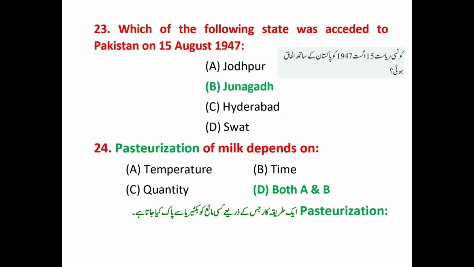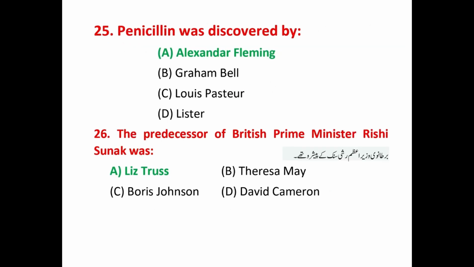Question number 23, which of the following state was acceded to Pakistan on 15th August 1947? That answer is Junagadh. Question number 24, pasteurization of milk depends on? That answer is both A and B. Question number 25, penicillin was discovered by? That answer is Alexander Fleming. Question number 26, the predecessor of British Prime Minister Rishi Sunak was? That answer is Liz Truss.